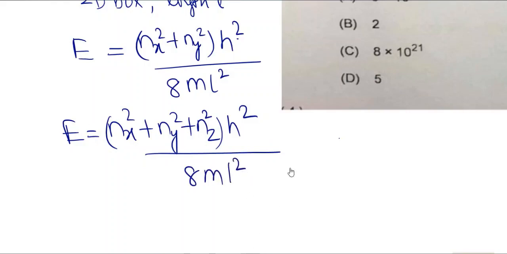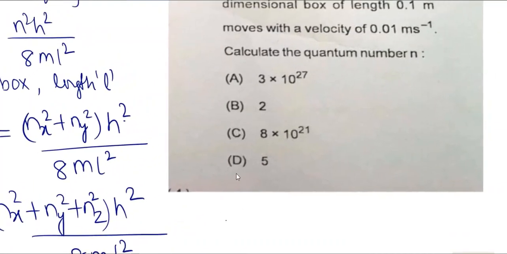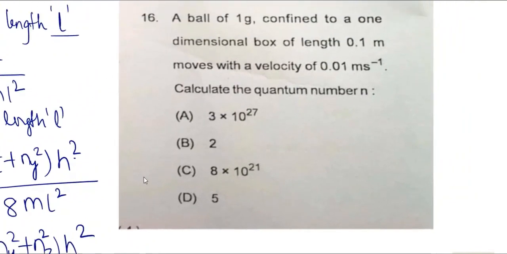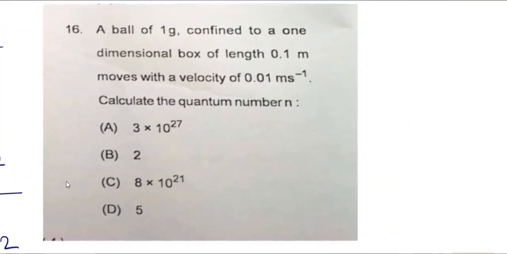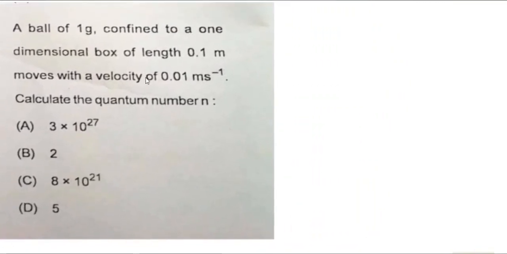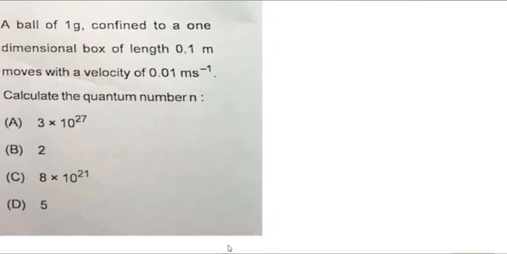Here n is your quantum number; nx, ny, these are the quantum numbers. Here also we are asked what the quantum number is if these values are given. What will be the data given? I will write here.